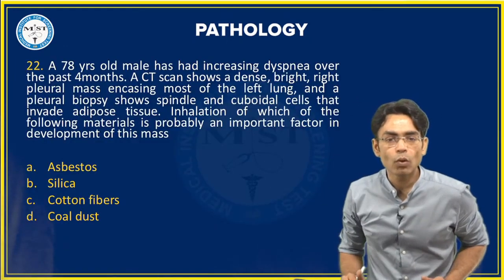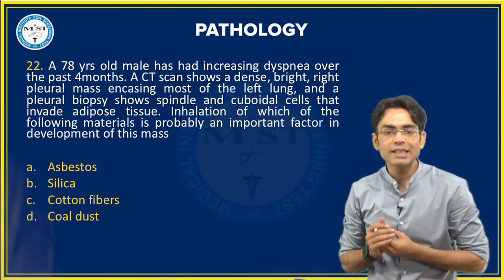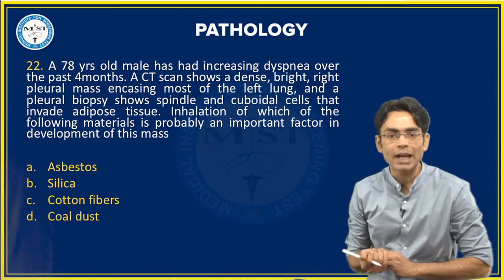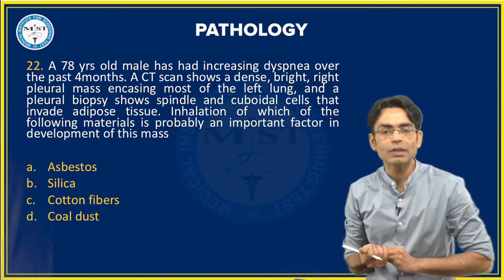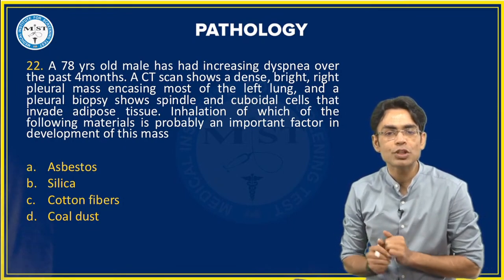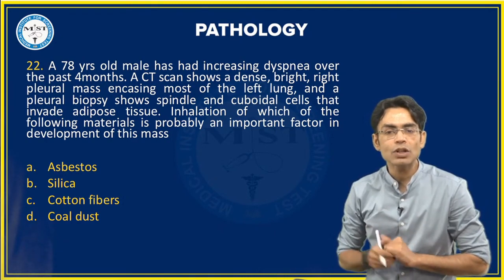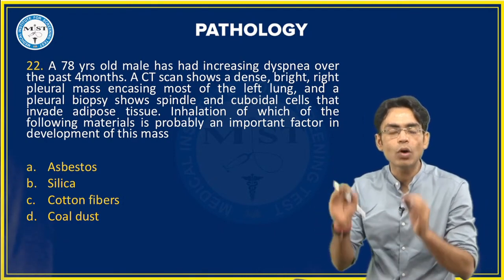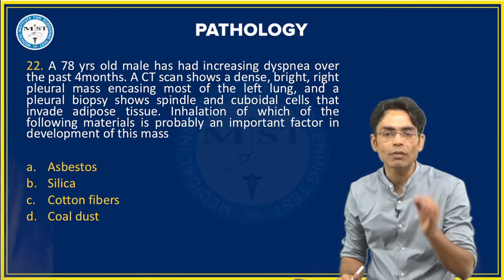A 78-year-old male has increasing dyspnea over the past 4 months. A CT scan shows a dense, bright pleural mass encasing most of the lung, and a pleural biopsy shows spindle and cuboidal cells that invade adipose tissue. Inhalation of which of the following materials is probably an important factor in developing this mass?